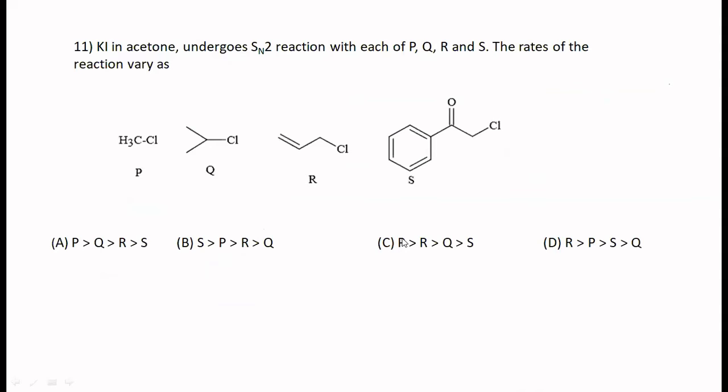This one. Potassium iodide in acetone undergoes SN2 reaction with P, Q, R, and S. The rates of reaction vary as. Yes, SN2 reaction.